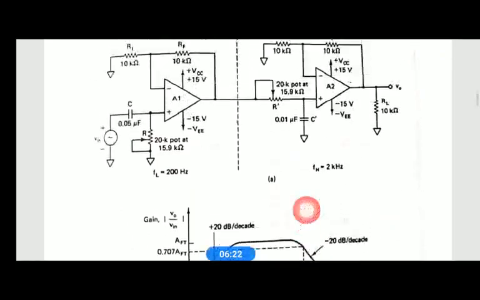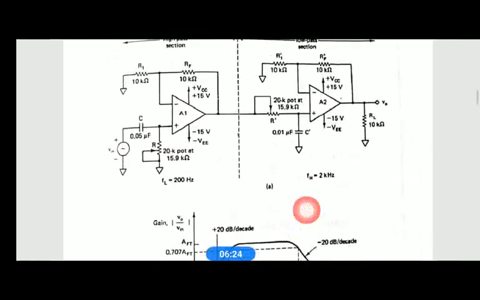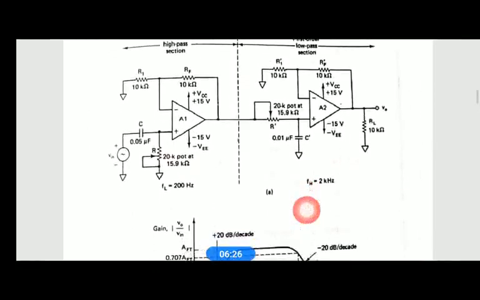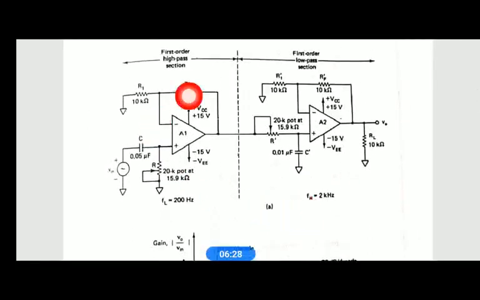You can see here clearly, it is a very simple thing. We first connected a first order high pass filter, then the output of this first order high pass filter is given as an input to the first order low pass filter. At the output of the low pass filter, we take the output for the band pass signal.